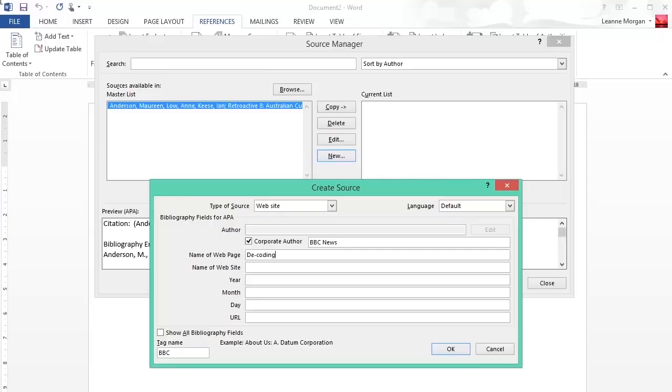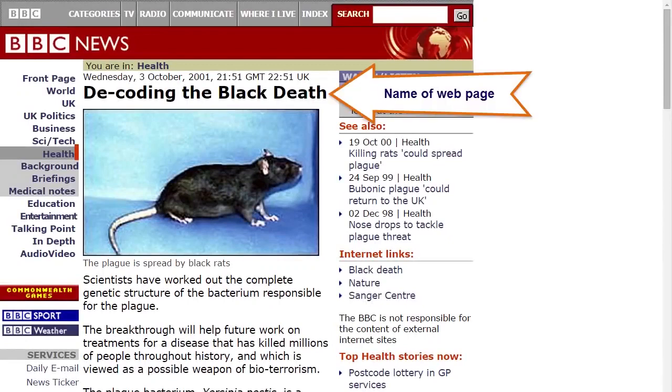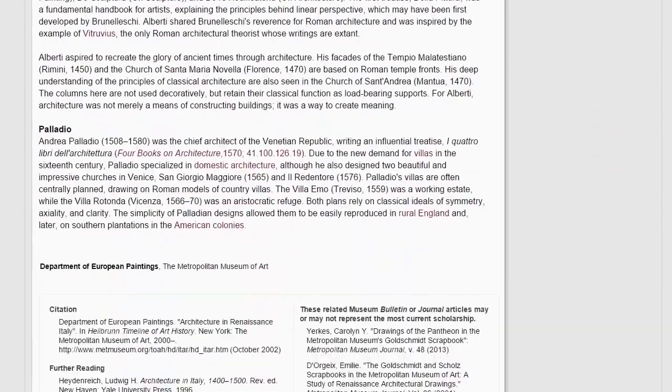Go back to your form now and add year, name of web page, and the URL. You may include the month and day the article or web page was created if those details are provided on the web page you are using. Ignore the other fields. Note that the name of the web page is the title at the top of the web page. Also note that the year can sometimes be hard to find on some web pages.